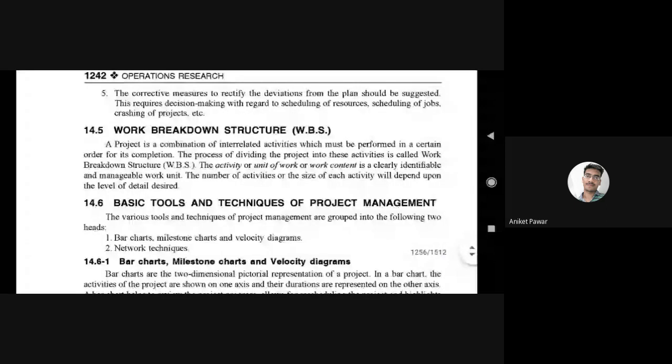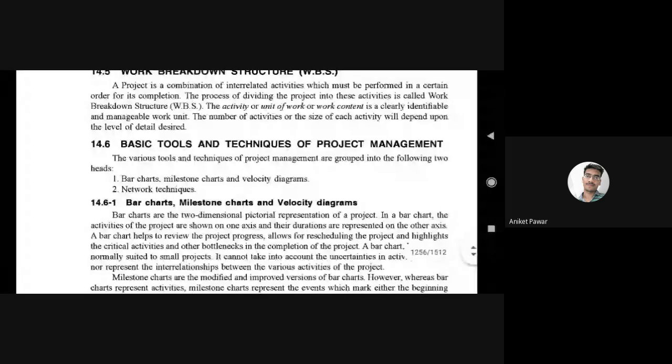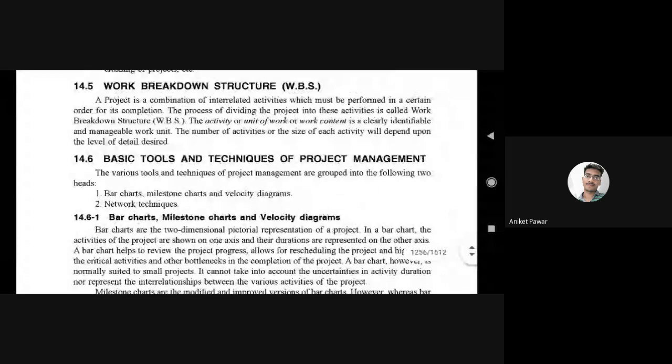Now work breakdown structure. Okay, a project is a combination of interrelated activities which must be performed in a certain order. Okay, that process of dividing a project into these activities is called breakdown structure. This is also very important for the particular project, as compared to project scheduling and project control.